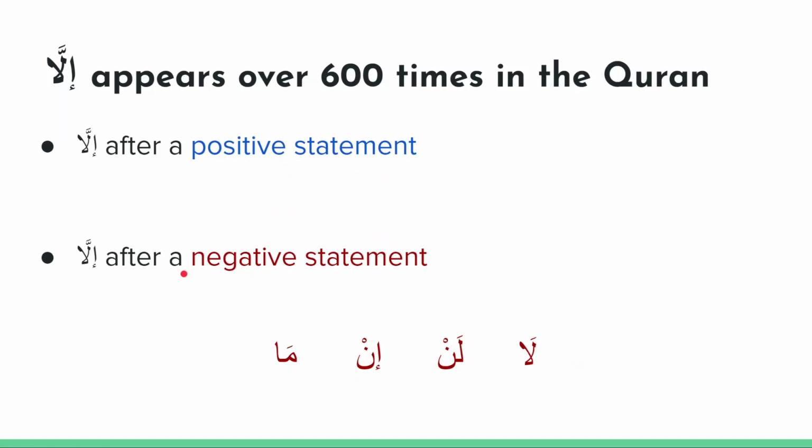Now it can also appear after a negative statement. So nothing happened or something did not happen, except for a particular case that did happen. And this usually appears, illa appears later in the sentence, and earlier in the sentence you have one of these four words: la, lan, in, or ma. In the second case, illa is often translated into English as only, as we'll see in the examples later on.